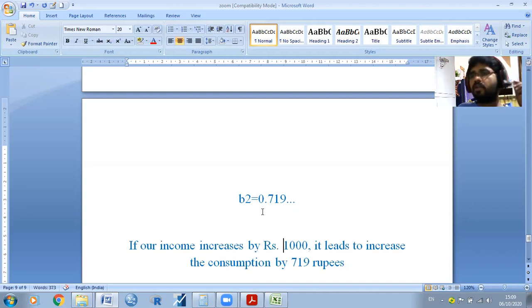Is it clear now? For example, when we gather information on income and consumption, if we get a beta 2 value of 0.719, it means we can use it for forecasting in the future also: if our income increases by 1,000 rupees, it leads to an increase in consumption by 719 rupees.